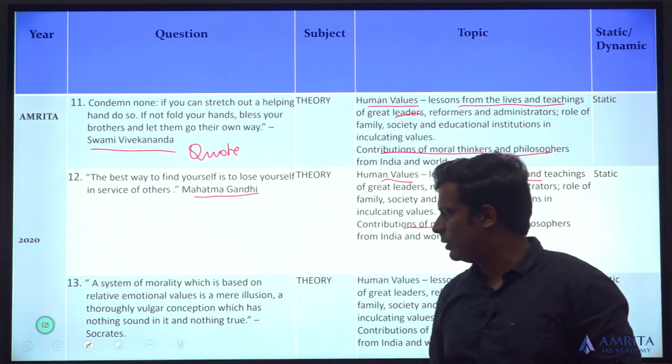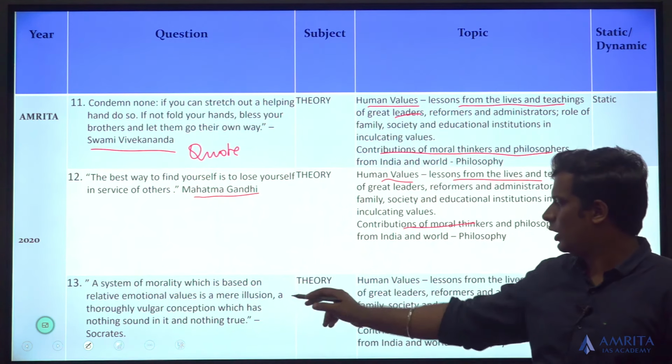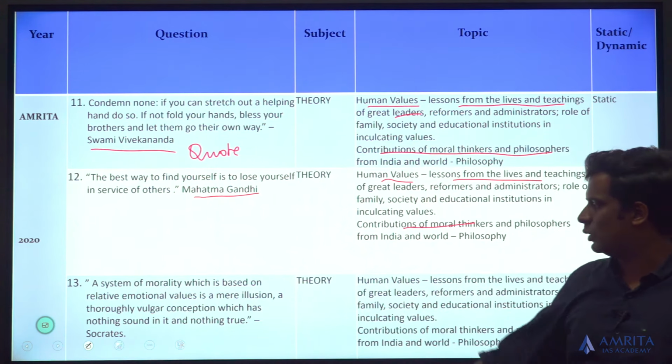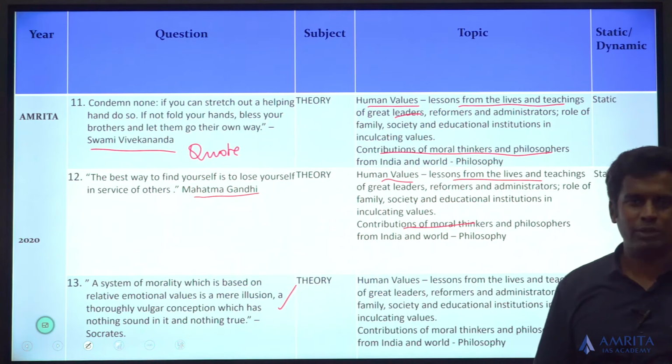System of morality which is based on relative emotional values is a mere illusion, a thoroughly vulgar conception which has nothing sound in it and nothing true. Again, written by Socrates.